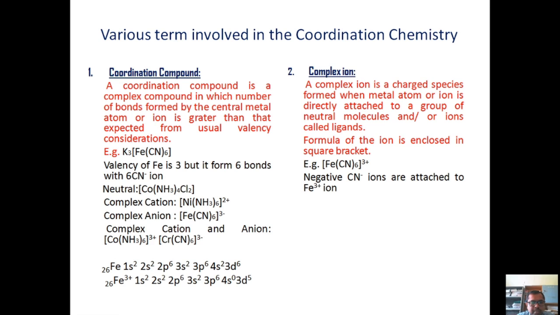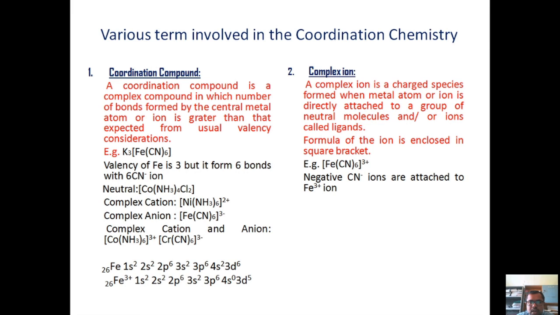Coordination compounds are generally of 3 types: complex cation, complex anion, and the last one, neutral coordination compound. It can sometimes be a combination of a cationic complex and an anionic complex, so that the overall charge becomes 0. Right? So this is all about the first term, which is coordination compound.